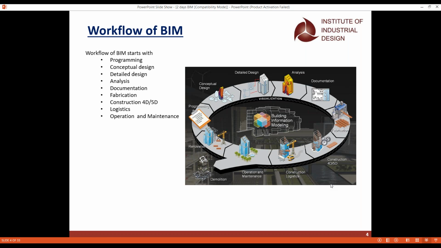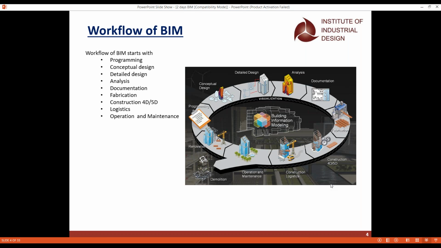And the next one is the operation and maintenance. This is the final step. When it goes for the operation and maintenance, it is the handing over of your project to the respective department. Whenever we go for the operation and maintenance, the final step, we hand over a complete building. Along with that, we have to give them the documents also.